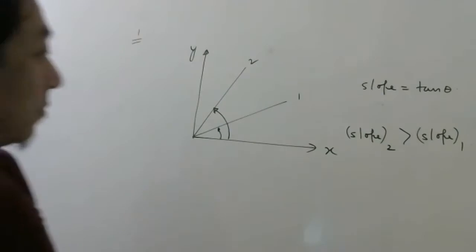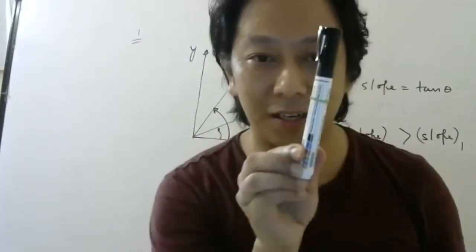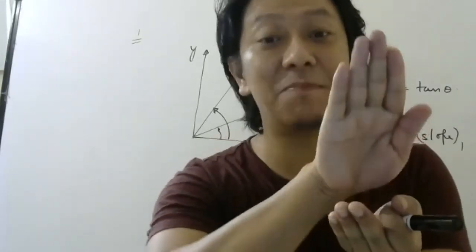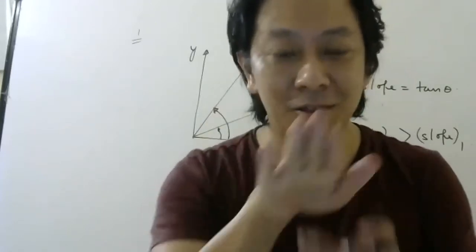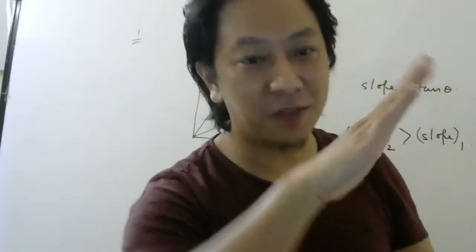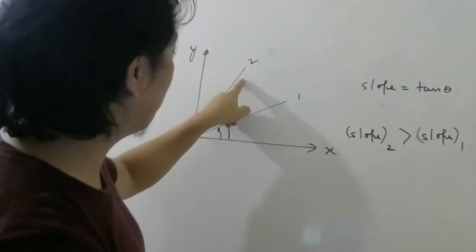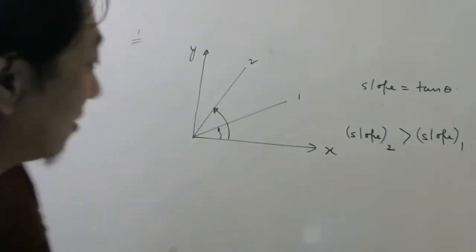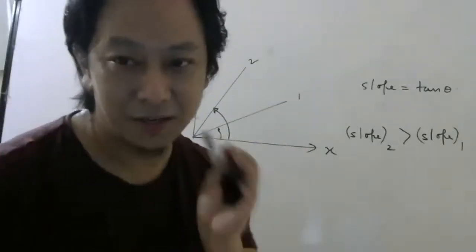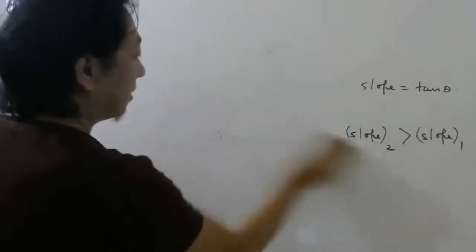Okay? So please remember that. To find which has more slope, just check which is more vertical. That is the meaning of slope. Slope means how steep it is. Think of mountains. If a mountain is like this, you will say it has more slope. If a mountain is like this, you will say it has less slope. So this one has more slope, this one has less slope. I don't know why some of you said 1. Those who said 1, please be careful. Think carefully.